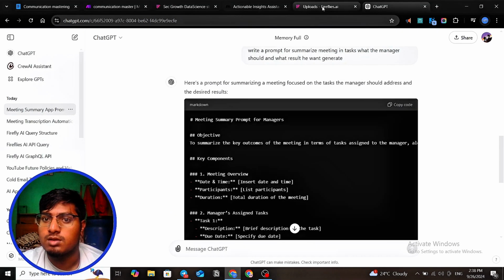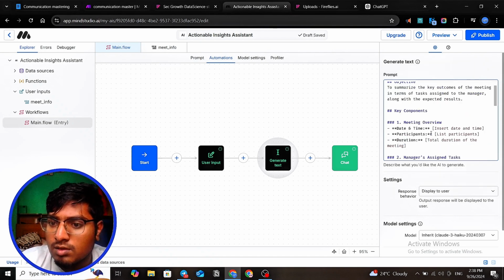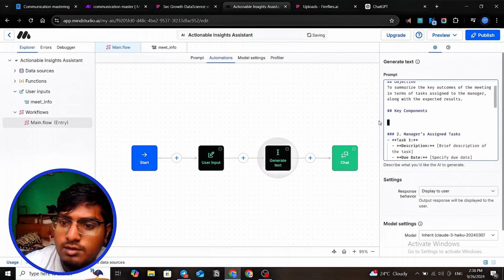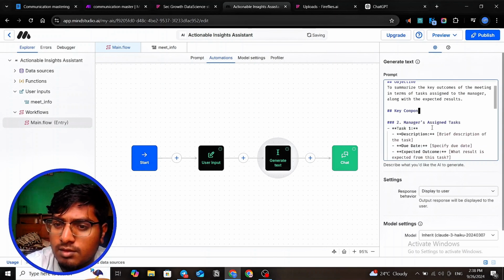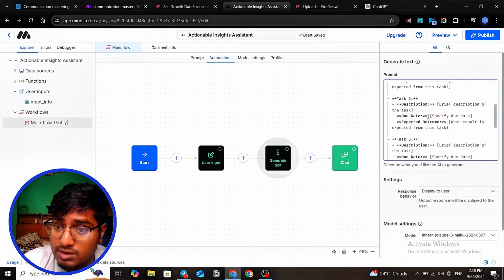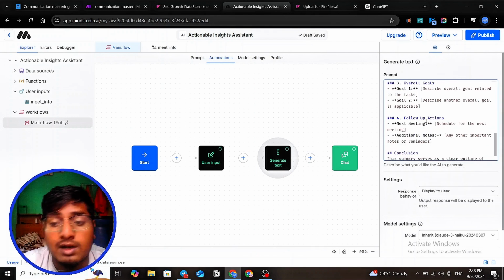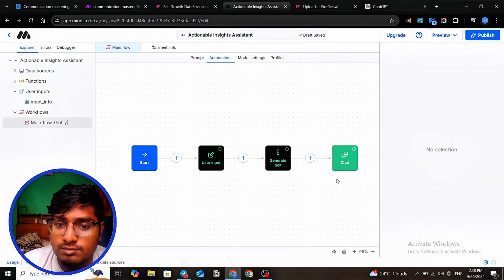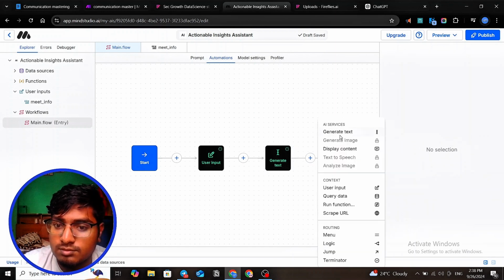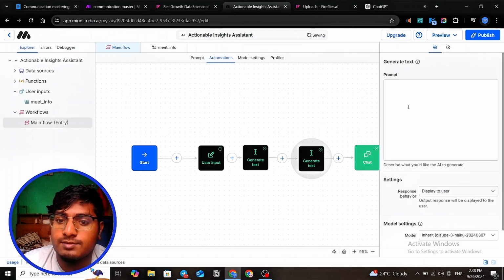Now let's go to our app site. We do not need any dates. Now we just define that we need a system. We design what the manager should do in this meeting. Just give examples, different times, do this, result, and overall goal, what follow up, what additional note, and everything. Now we just display this.